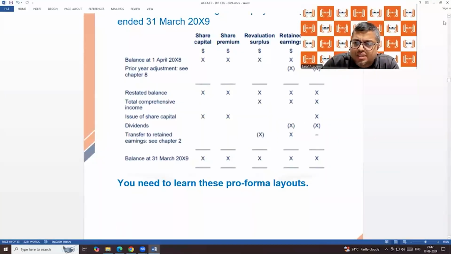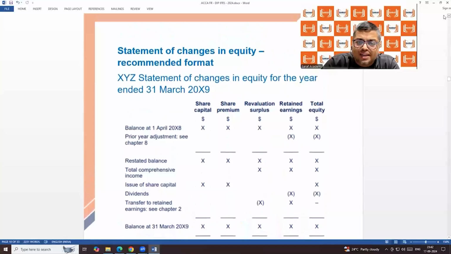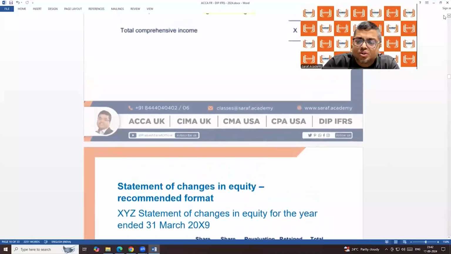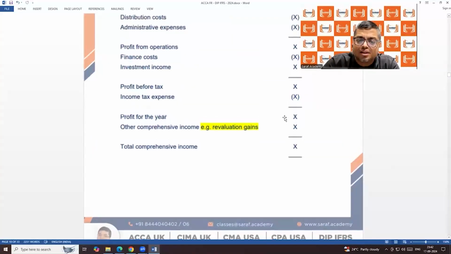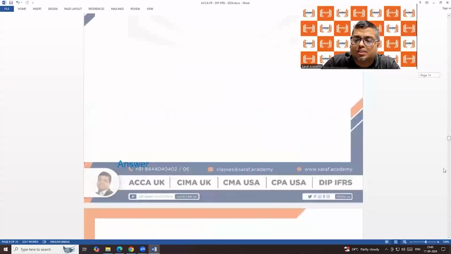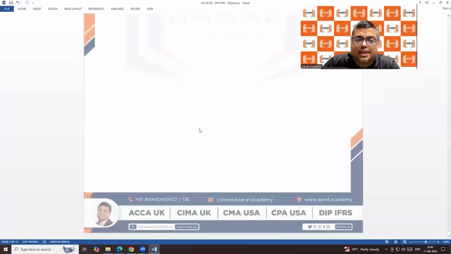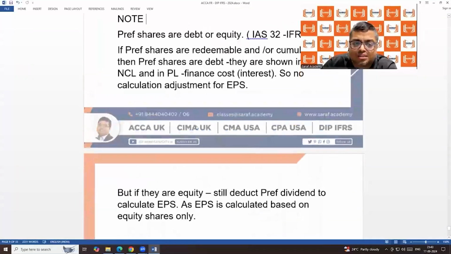Then also this preference dividend will be deducted from the profit to calculate EPS. From this profit, you are not deducting preference dividend here because the preference shares are irredeemable. The profit is without deducting preference dividend. From this profit, you deduct preference dividend separately to calculate EPS. Because EPS is always calculated for equity shareholders. It is never calculated for preference shareholders.